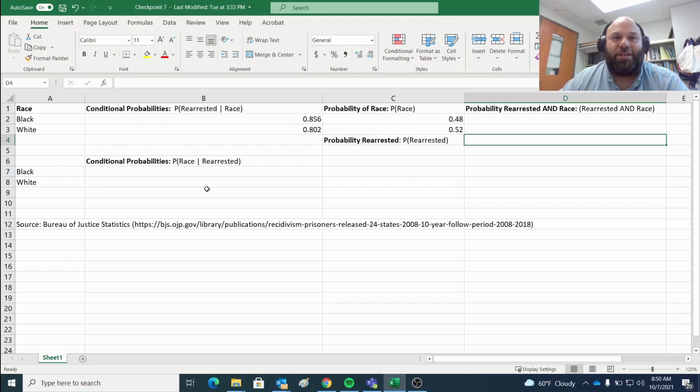Once you have the calculations, take a look at the results. Do they look far apart, in which case maybe there's some injustice, or are they relatively close together, allowing for a little bit of statistical noise?